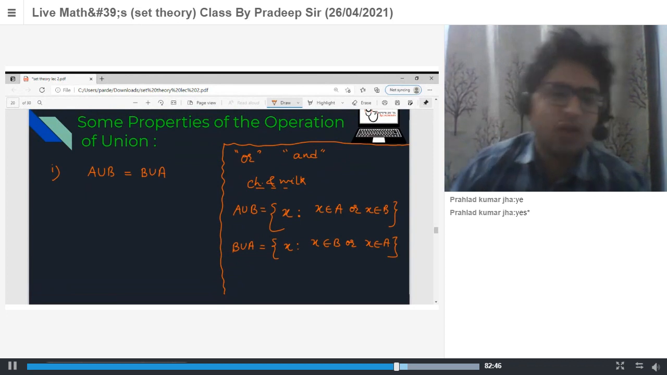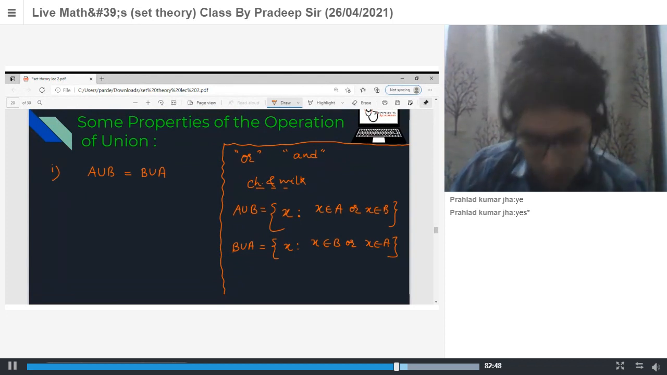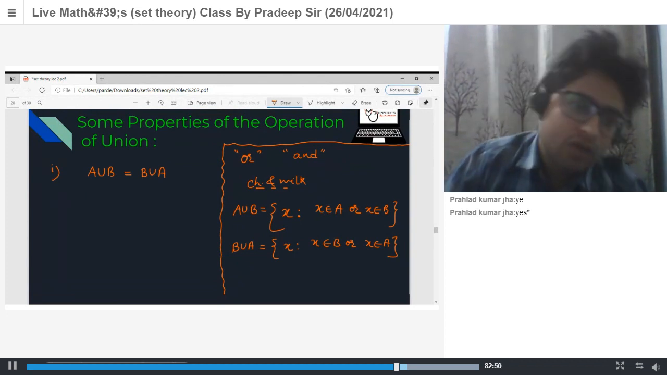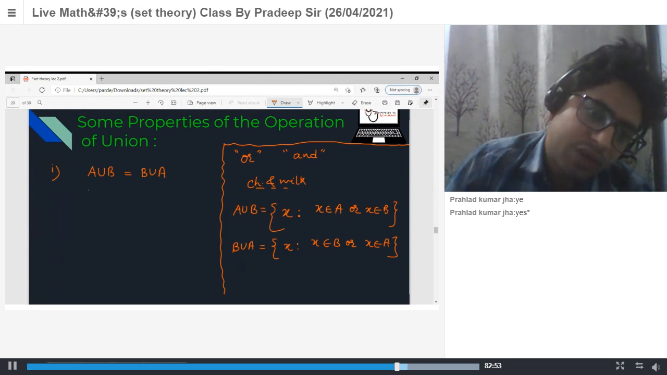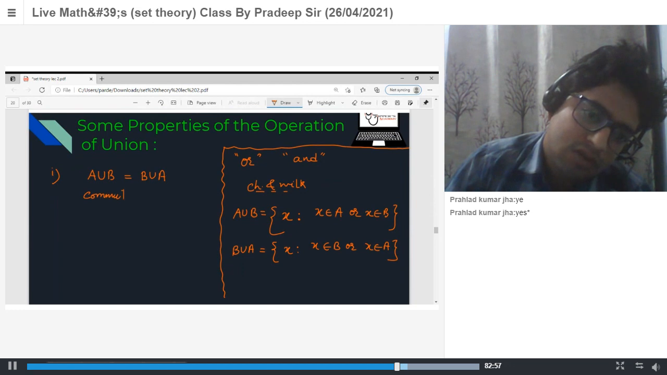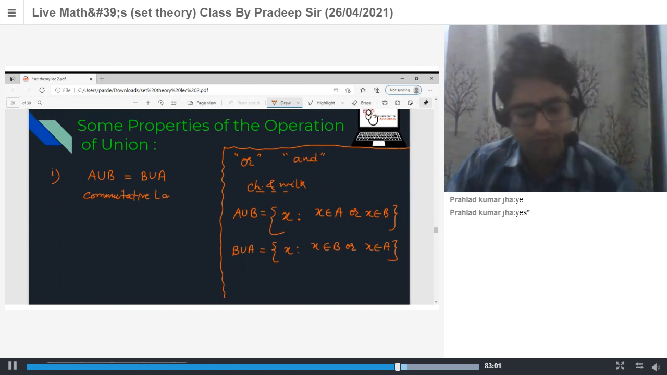So now A union B and B union A both are equal. This is known as the commutative law.